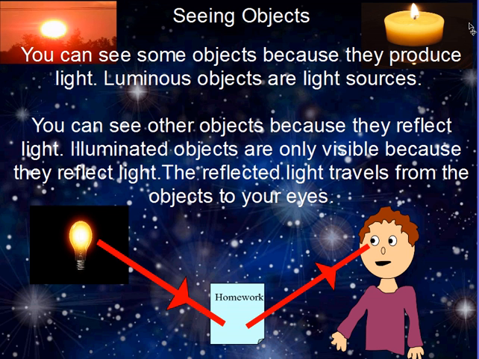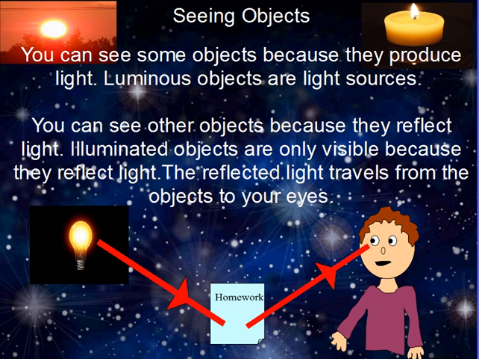We've already discussed a little bit of how and why we can see due to the reflecting light, but we can also see some objects because they produce light. Objects that produce light are called luminous. These are things such as the sun, light bulbs, fire. These objects we see because they produce their own light.